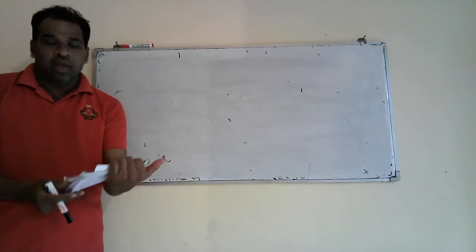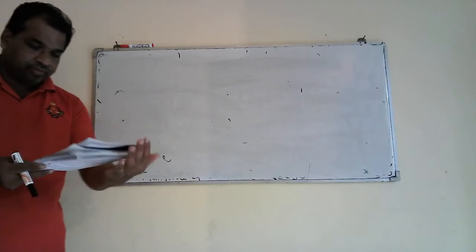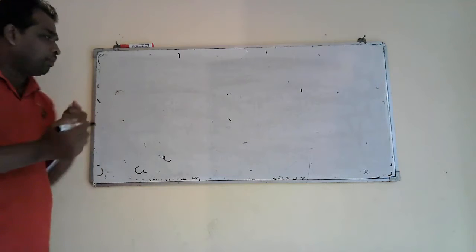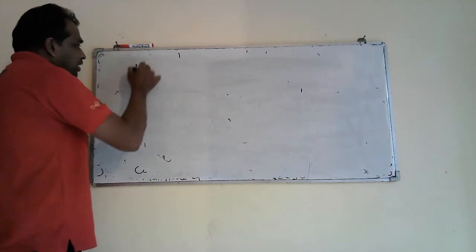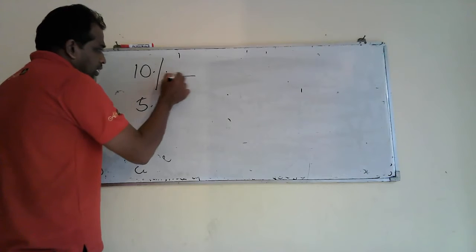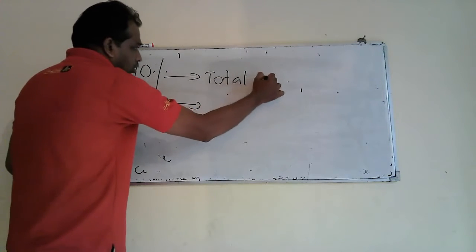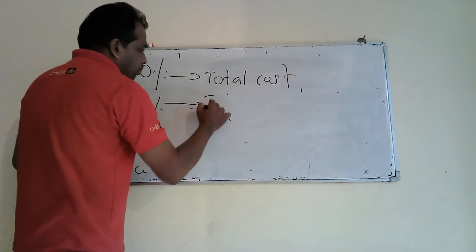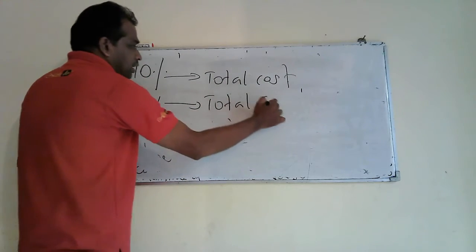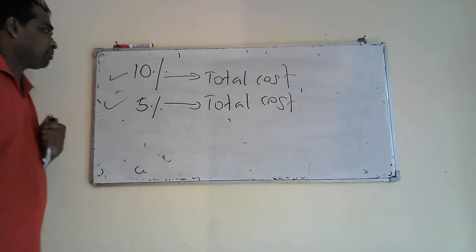How do you calculate profit margin? Sometimes you are given a percentage, 10% or 5% from total cost. It is given at the exam by the examiner. Profit margin.